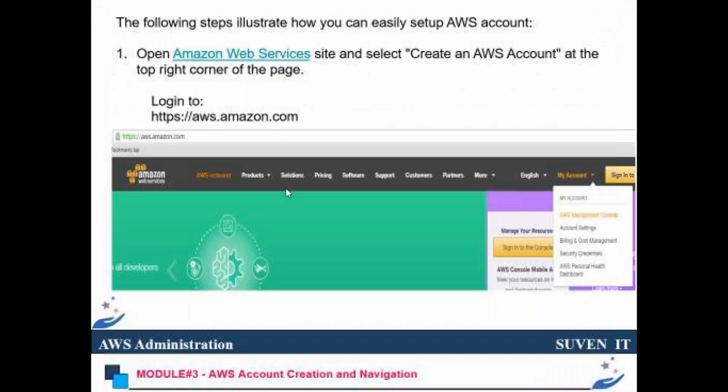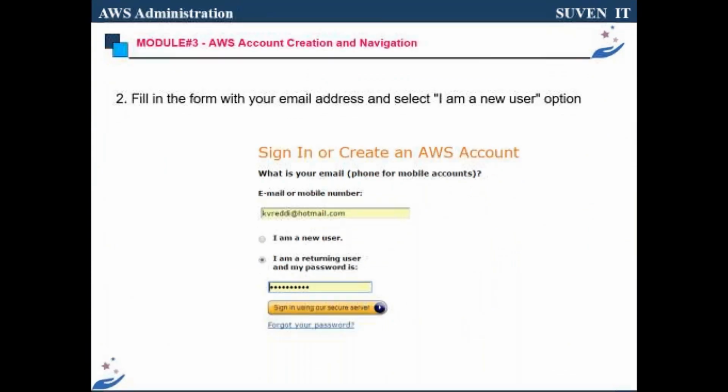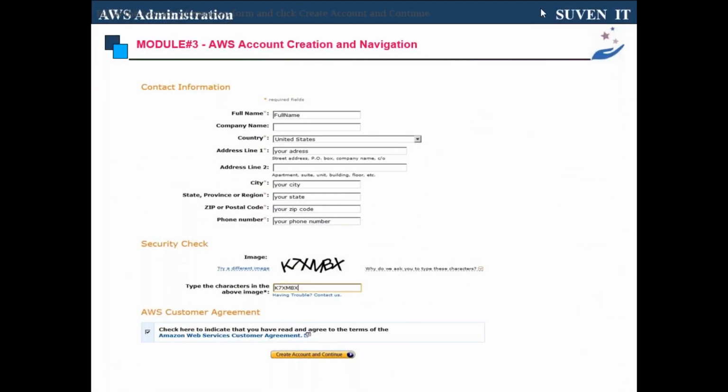Go to aws.amazon.com. Then you can go with your email ID. You can provide your email ID, then provide your details like first name, last name, email ID, and all.